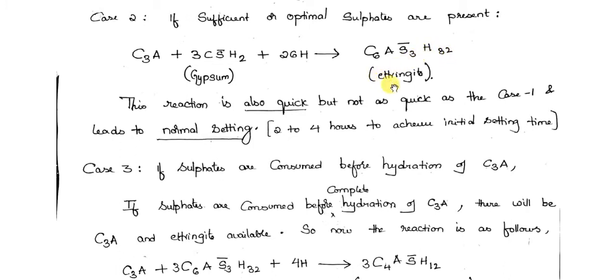Here, ettringite is not a fully characterized compound. I mean, we do not know exactly the nature of ettringite: the shape of the ettringite, what bonds are present, how these elements are attached to each other. That is why ettringite does not have a particular formula to write.